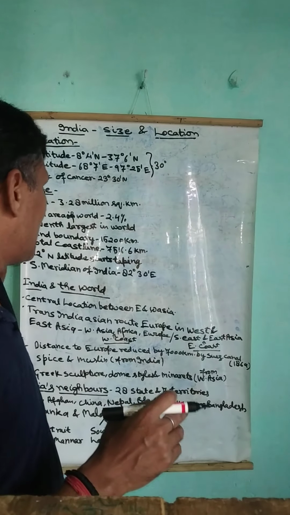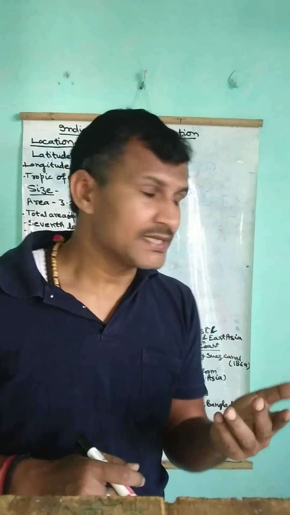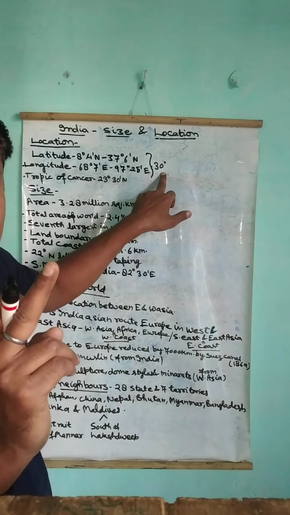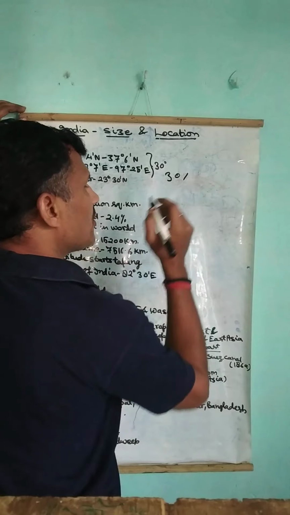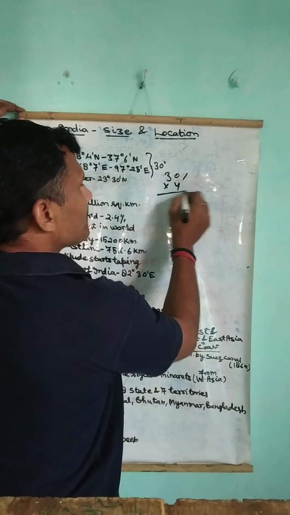Next thing is, as you had studied in class 6 or 7, how we calculate 1 degree. You all know India has its latitudinal and longitudinal extent 30 degree, and 1 degree takes time of 4 minutes to cover the sunshine from east to west. So you can easily understand 30 degree means 30 longitudes. 30 longitudes, each longitude takes 4 minutes. We just multiply it, 3 4s are 12, 120 minutes.